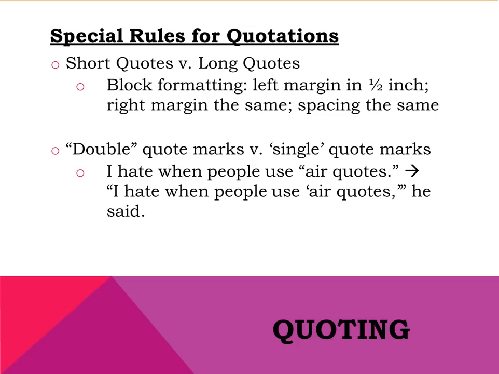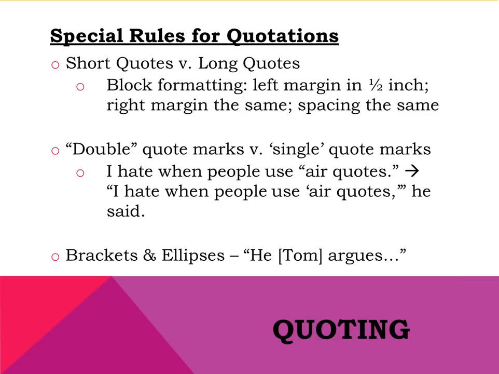together. Finally, when quoting someone, you also need to know how to use brackets and ellipses. Brackets are square-shaped parentheses. In quotations, brackets mean that you, the writer of the paper, have changed or added information to help clarify the quotation. Such changes or additions should be limited to giving a name after a confusing pronoun like he or they, or changing a verb's tense so that it fits with the rest of your sentence.